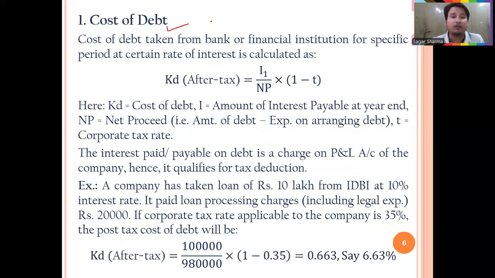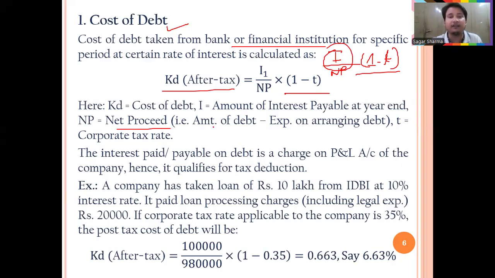How will you calculate cost of debt? Cost of debt after tax equals interest upon net proceeds, into 1 minus tax, because interest is a tax deductible expense, so we have to deduct tax here. Cost of debt taken from banks or financial institutions for a specific period at a certain rate of interest is calculated by this formula. As we have already told you, I is the amount of interest payable at year end, and NP is net proceeds.